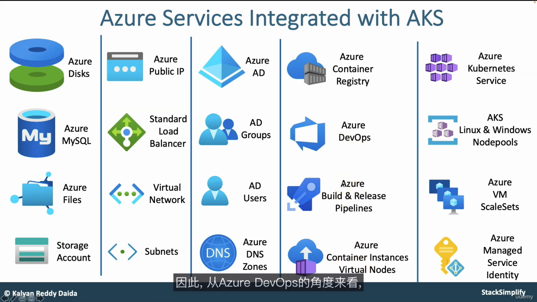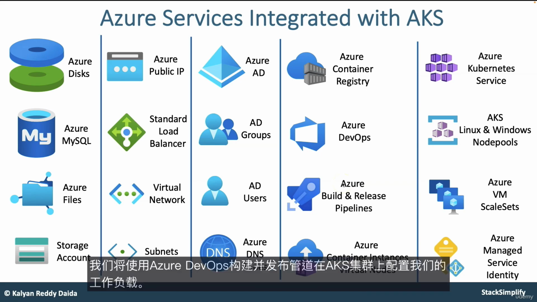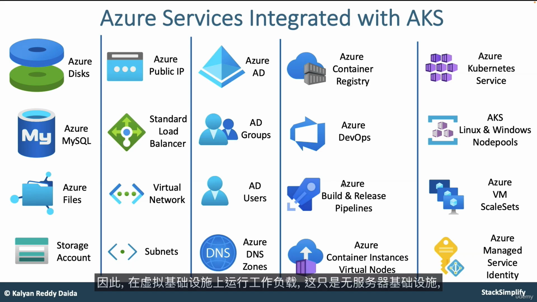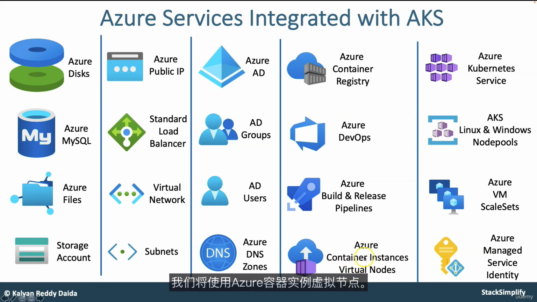From an Azure DevOps perspective, we are going to provision our workloads on our AKS cluster using Azure DevOps build and then release pipelines. To run the workloads on virtual infrastructure, which is nothing but serverless infrastructure, we are going to use Azure Container Instances virtual nodes. Moving on, we are also going to create Linux and then Windows node pools and explore those things at a production grade level.